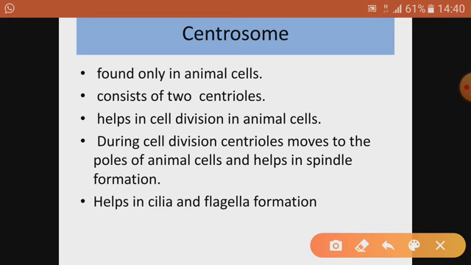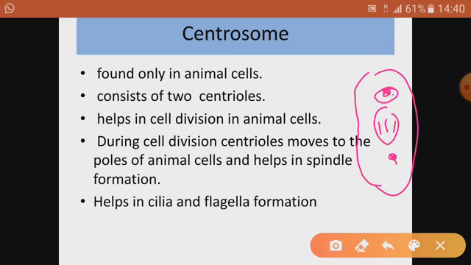For example, this is a cell, and here the nucleus is there with the genetic material, that is chromosomes. This is a centrosome having two centrioles, but during cell division one of the centrioles moves here. So now as a whole, here one centriole is present and here another centriole is present. As a whole, centrosome is like this, having two centrioles. During cell division, centrioles move to the poles like this.